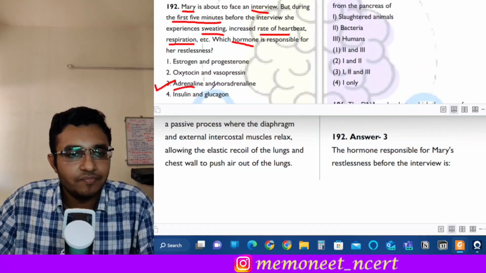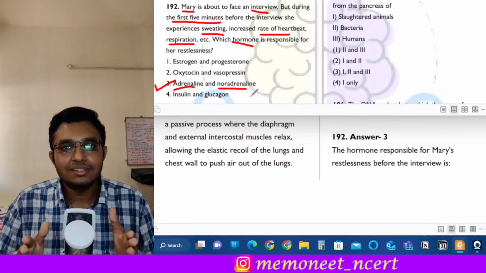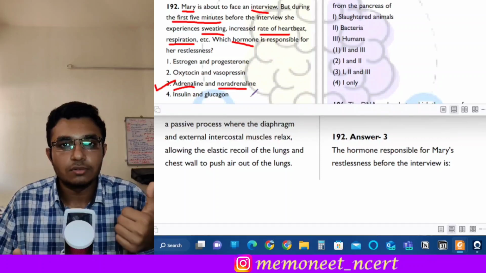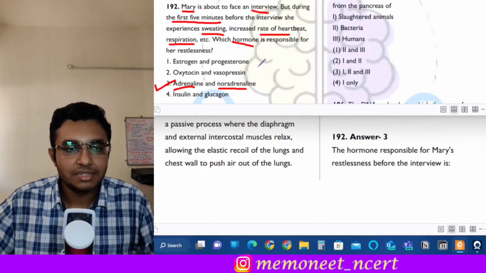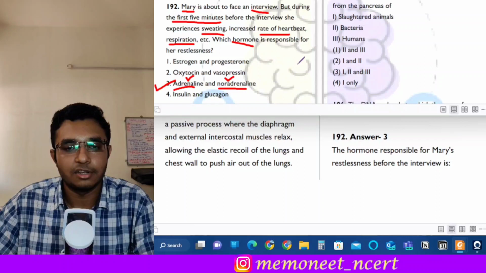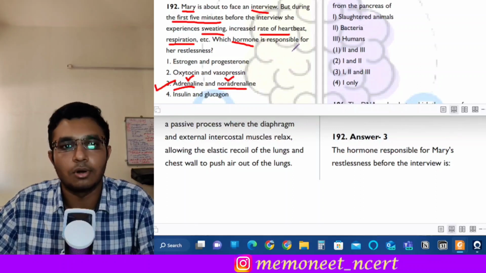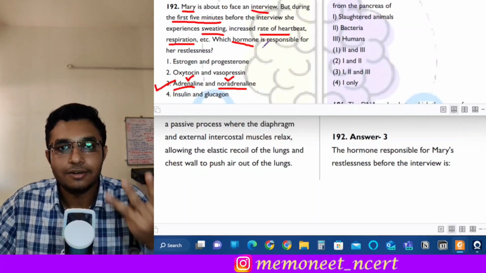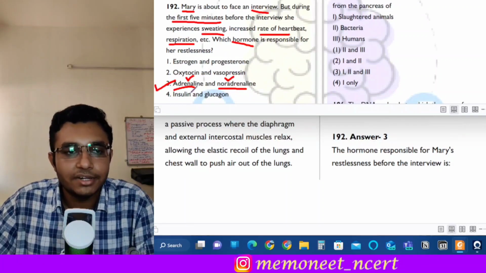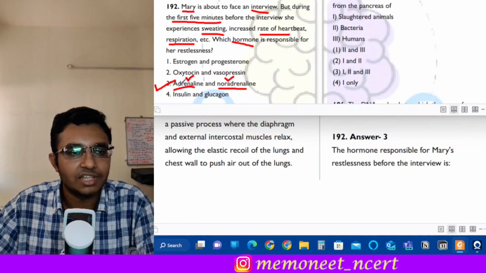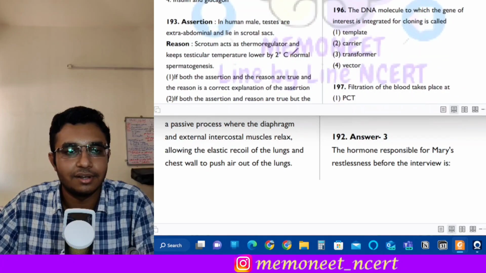Okay, why? Because, see, during the condition of stress or fear, there is activation of the sympathetic nervous system, and this sympathetic nervous system is responsible for releasing the adrenaline and noradrenaline. They are also called epinephrine and norepinephrine, and they are also called the stress hormones. So these hormones help in the condition of fear, fight and flight. So the fear, fight and flight hormones are adrenaline and noradrenaline. So here the answer will be option 2. Sorry, option 3, adrenaline and noradrenaline.